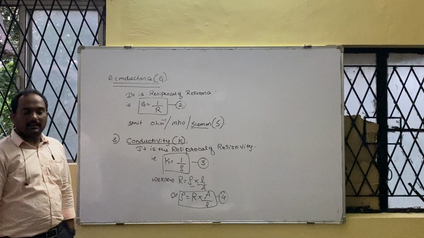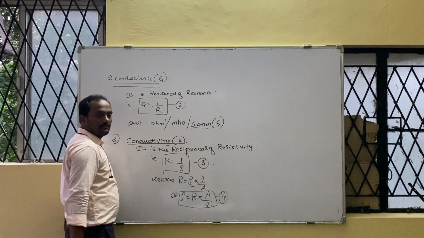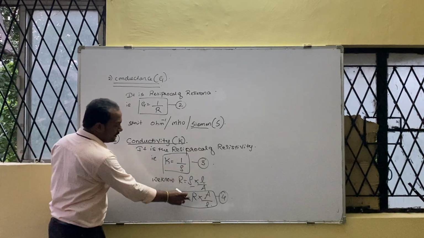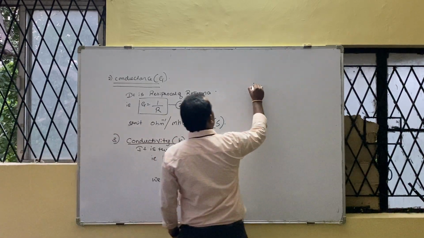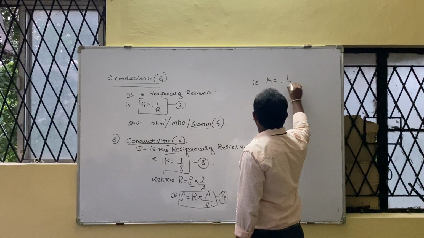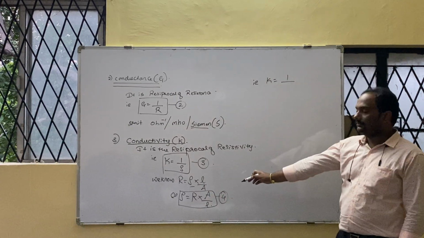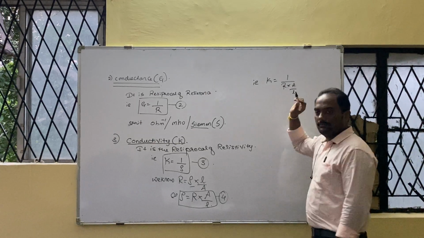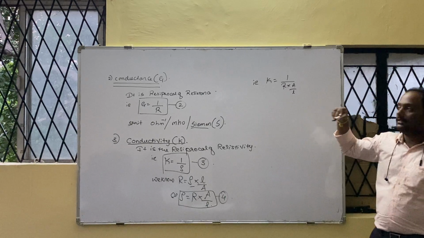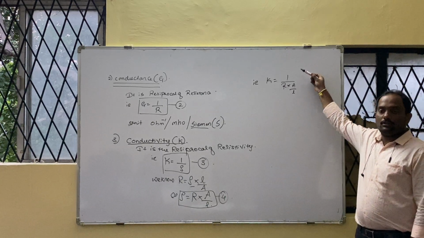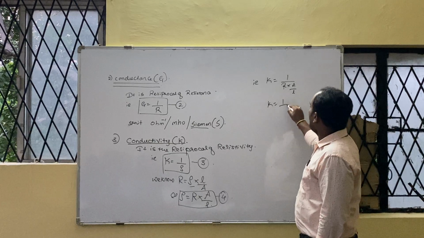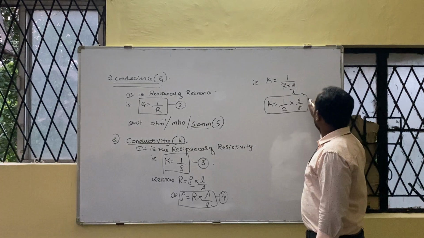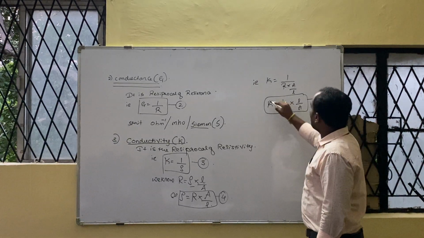Now you tell me, what is k? 1 upon rho, the resistivity reciprocal. Now substitute the value of rho here. k is equal to 1 upon, what is the rho value? R into A upon L. Then the denominator of the denominator will go to the numerator. Then k is equal to what? 1 upon R into L upon which one? A. This is, I think, your fifth very important formula.